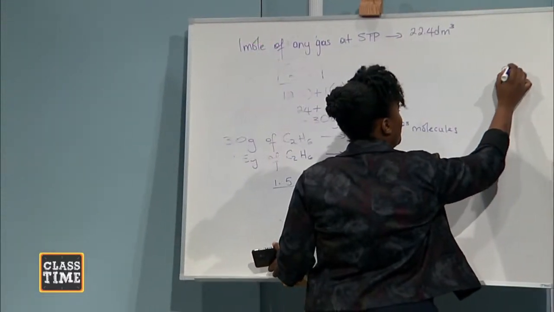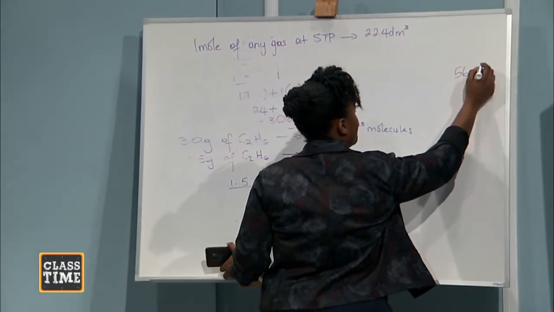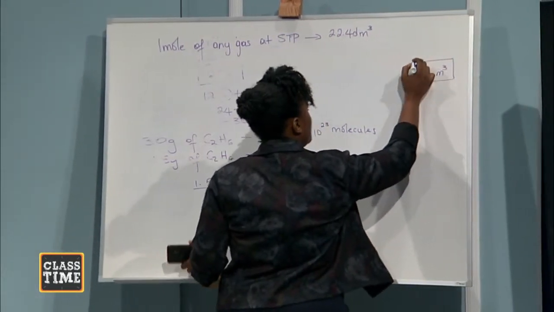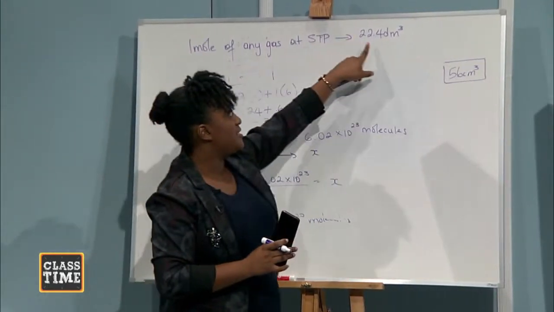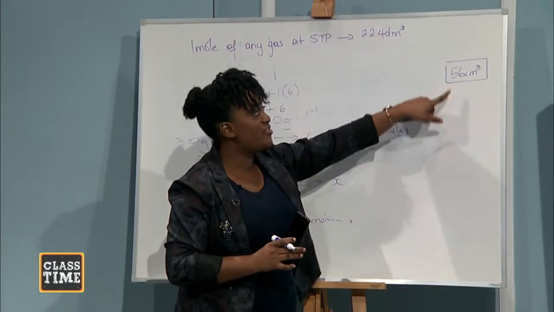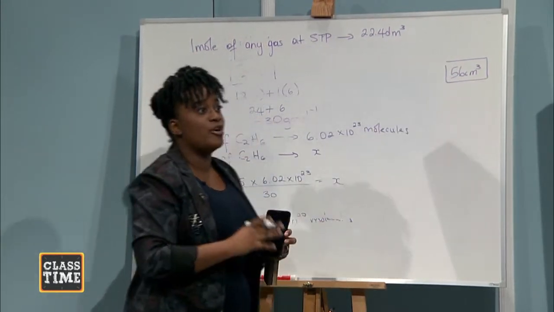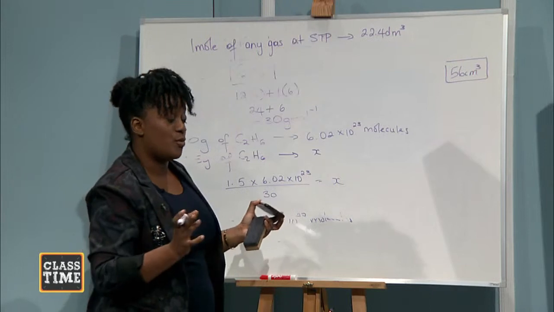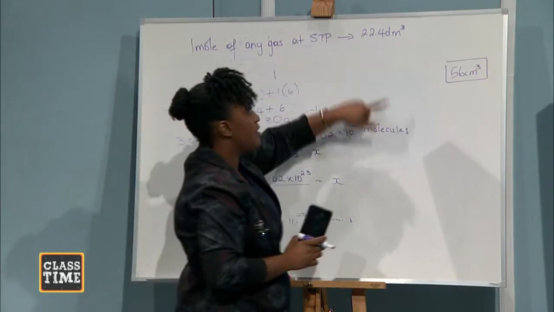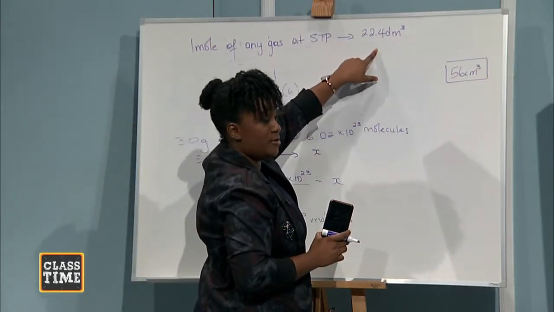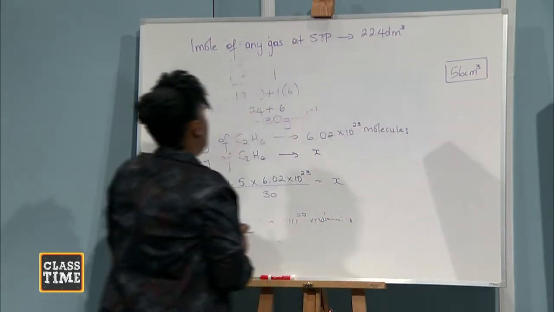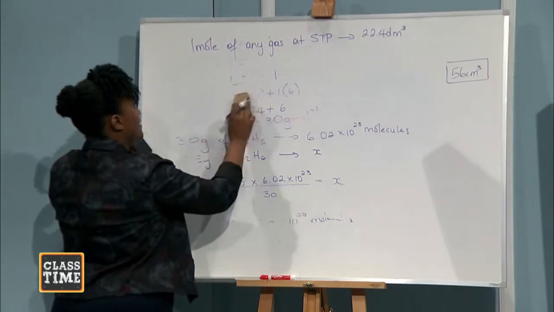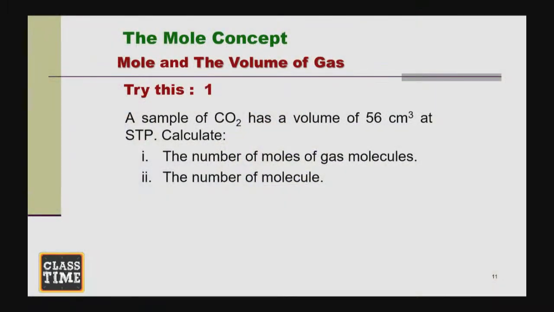Because the question gave me 56 cm cube, I'm going to write it here. The first thing we notice when we're going to work this question is that we know this, and this is in dm cube. The question gave us cm cube. So our units have to be aligned for us to work the questions. So we have to convert dm cube to cm cube. The question gave us cm cube, so we have to stay in cm cube.